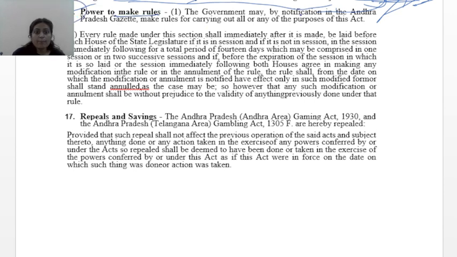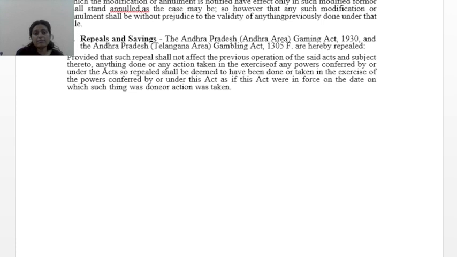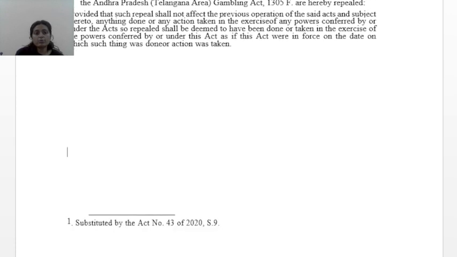Now, power to make rules. The state government may, by notification in the Andhra Pradesh Gazette, make rules for carrying out all or any purposes of this act. So, in the official gazette, for implementing this act, the state government can make rules.